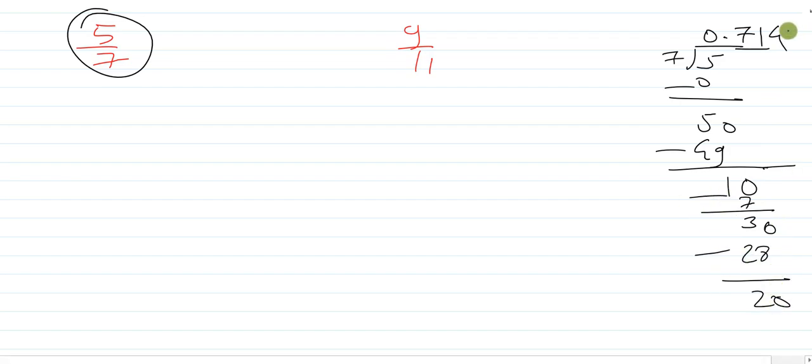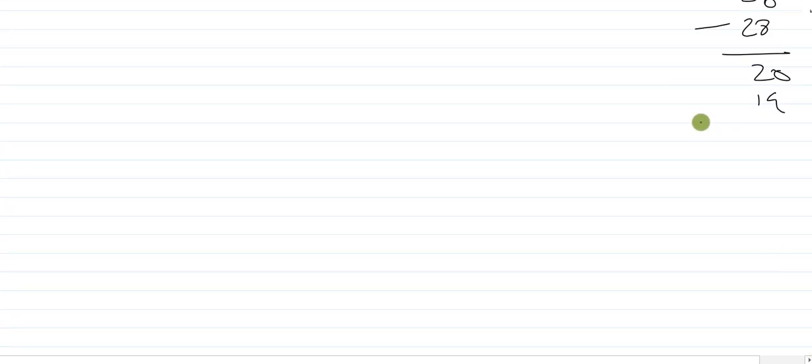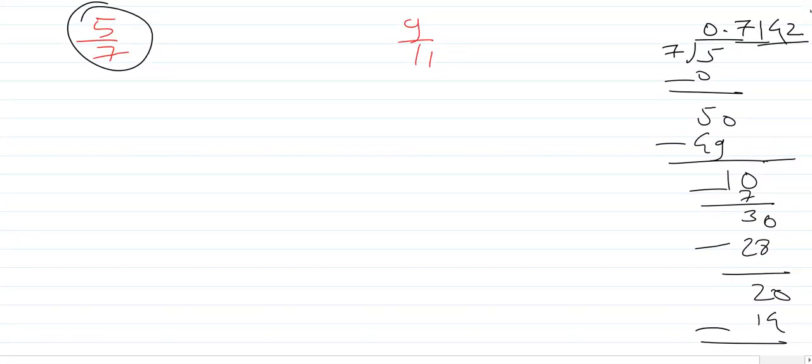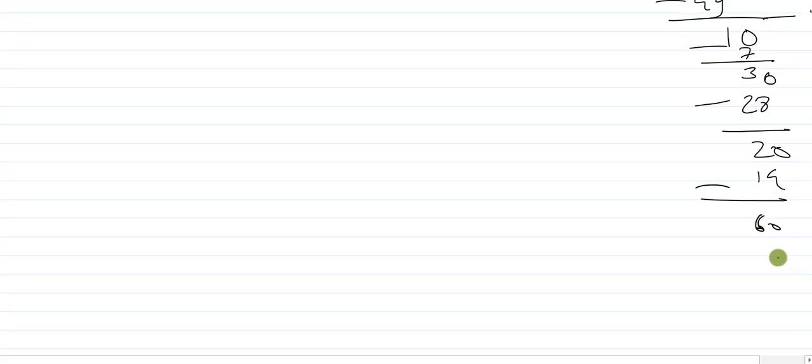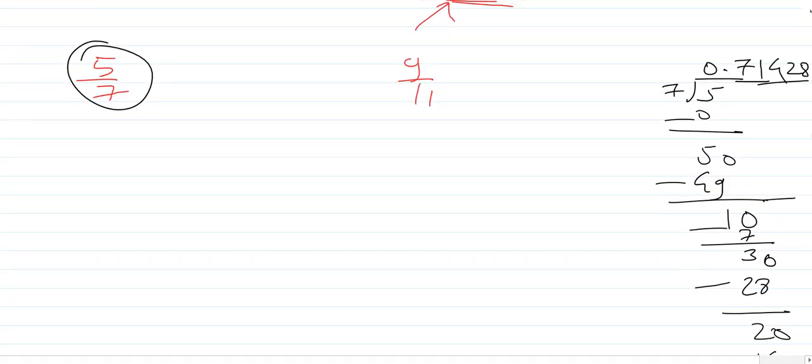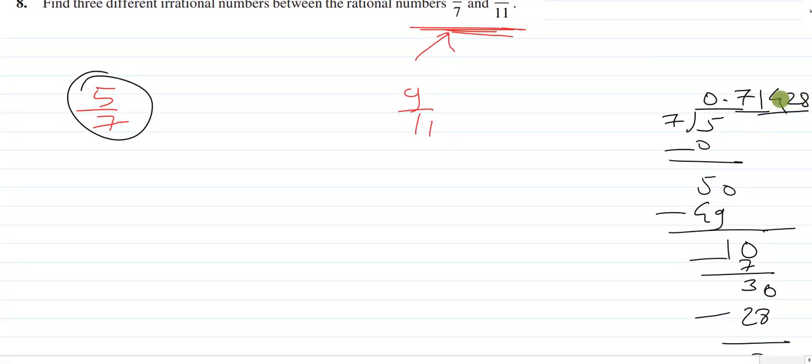Again 2, 0, 7 2s are 14, 6 will be there, 7 8s are, and this process will go on. We need at least 3 to 4 digits. So the decimal expansion of this will be 0.7142. I'm not writing this 8. You can write as many numbers as you want.